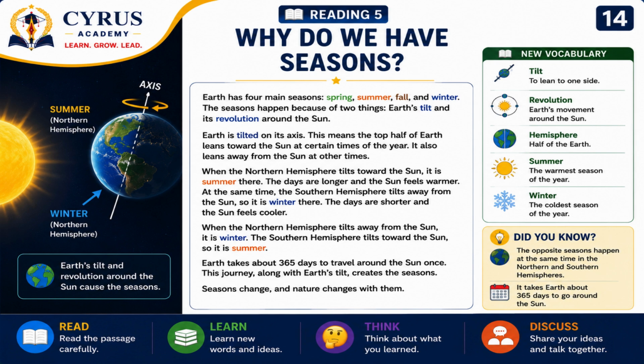When the northern hemisphere tilts away from the sun, it is winter. The southern hemisphere tilts towards the sun, so it is summer.